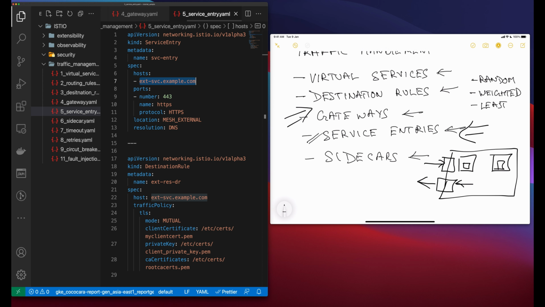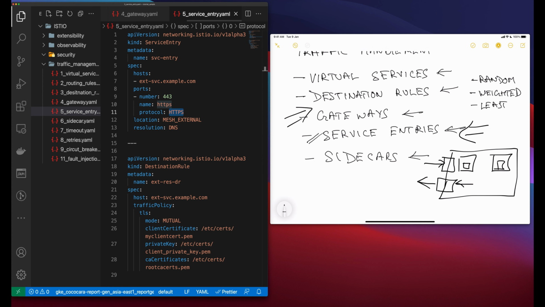predefined domain name. You can configure virtual services and destination rules to control traffic to a service entry in a more granular way, in the same way you configure traffic for any other service in the mesh. For example, here I have created a destination rule configuring the traffic route to use mutual TLS to secure the connection to the external service example.com. External services that we configure using the service entry. So you can create a destination rule once you have registered it into your service mesh.